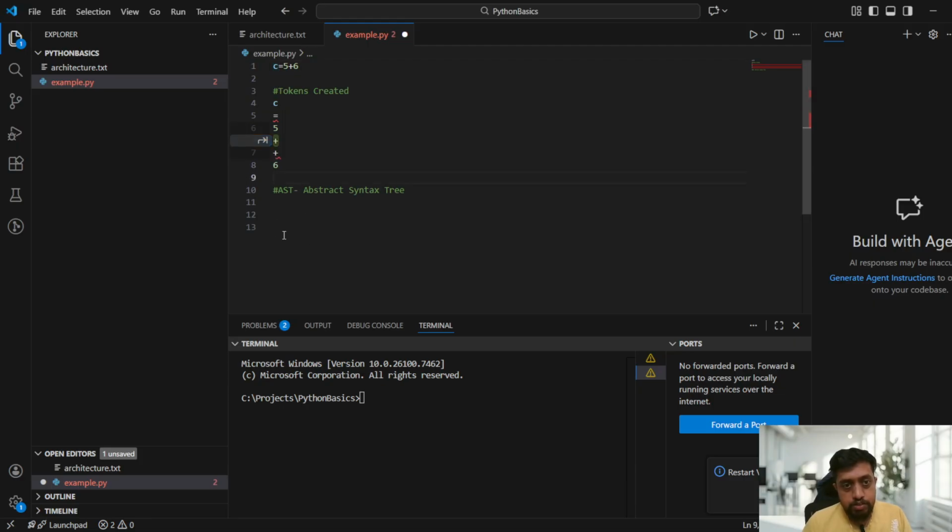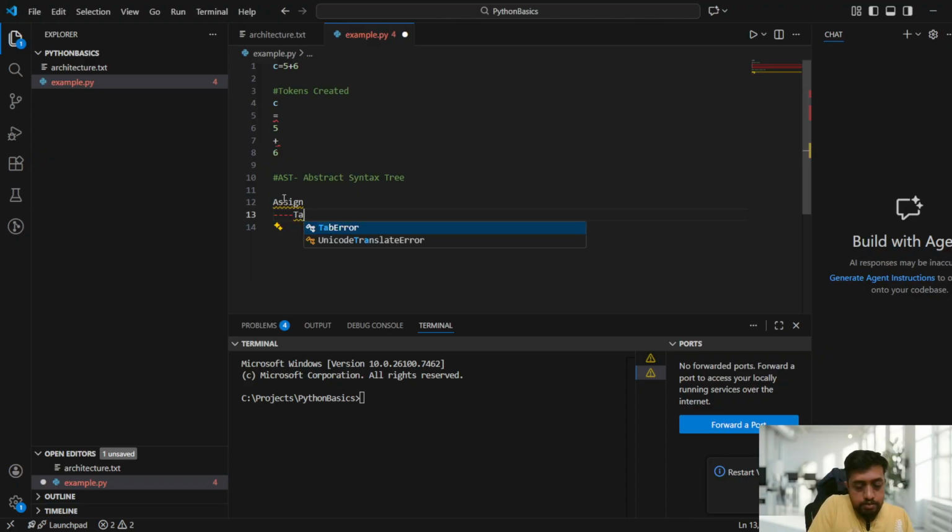Here actually how it works is, it will create one tree structure saying assign. Assign target. Target is what, guys? Sorry, target is c. So now this target is c, right? Now for the value, it will assign the value.